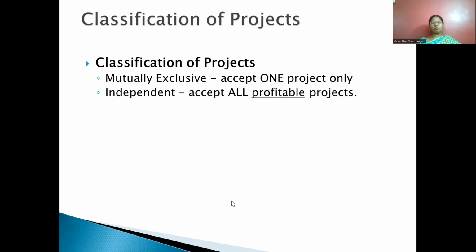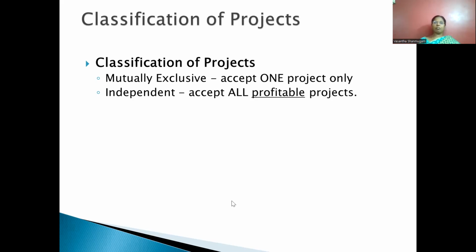Mutually exclusive project and independent project. What do you mean by mutually exclusive project? When we are accepting one project, we cannot accept another project. That is called a mutually exclusive project, due to money constraint, the capital rationing. So that is also one of the important aspects.